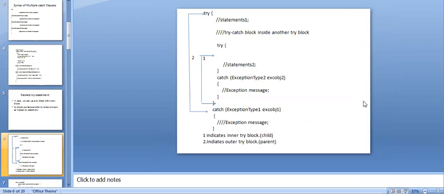Exception type 2, exception object 2 is for try block 2. And exception type 1 is for try block 1. So the try block contains another try block, which is the nested try block. So 1 indicates the inner try block, 2 indicates the outer try block. Here the inner try block is a child, and the outer try block is your parent.